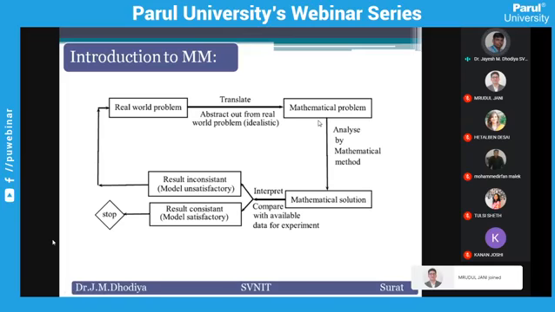Within 5 to 10 minutes we will try to understand the basic terms. The first term is a real world problem. So again, two questions are there. The first one is, what is a real world problem and why real world problem? What exactly the real world problem is and why we are talking about real world problems. So we try to consider one real world problem so you can understand the situation. Today we are having the COVID-19 situation. This is a situation, but for the time being, you can say it is a real world problem too.